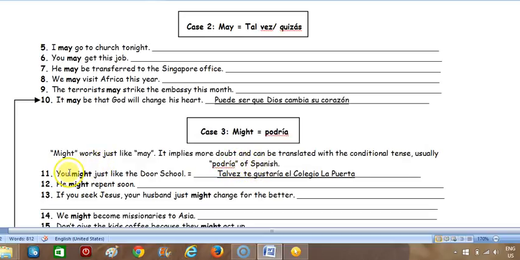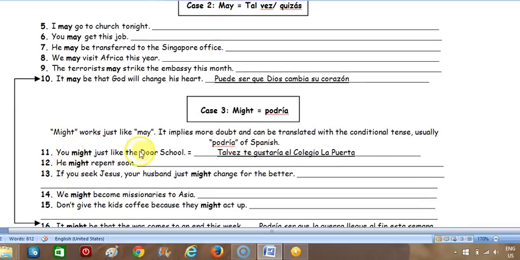Okay, so number 11, you might just like the Dora school. So I've already translated that for you. Oops, tal vez should be 2 words, so you'll have to fix that. Number 12, he might repent soon. So that would be translated podría arrepentirse pronto.